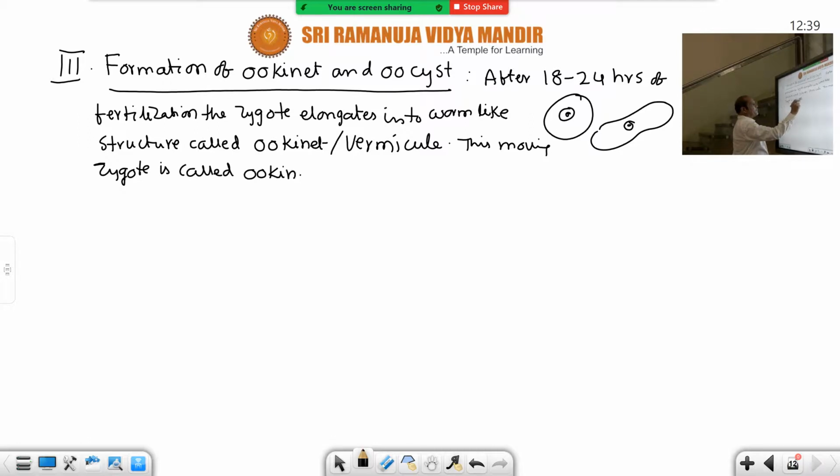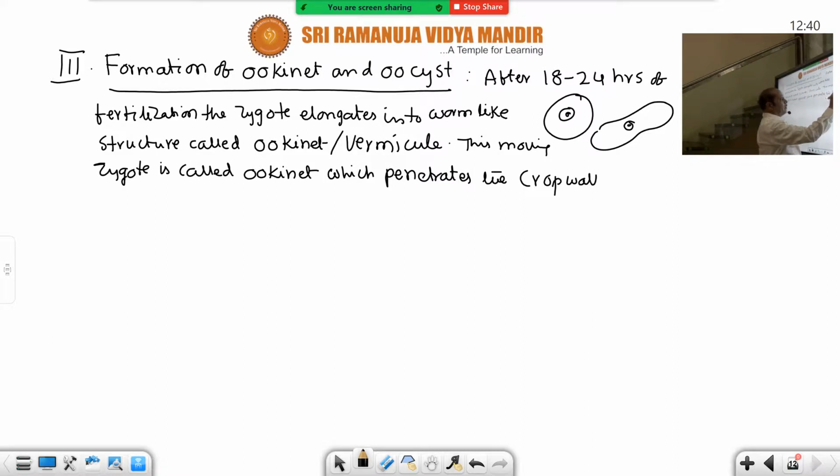This ookinete penetrates the crop wall. See the diagram, then it will be understood. It penetrates the stomach wall, because the stomach wall is made up of crop wall. Better you say crop wall, because on the wall of the crop the oocysts were found by Ronald Ross. So it penetrates the crop wall, and the crop wall is made up of columnar epithelial cells.